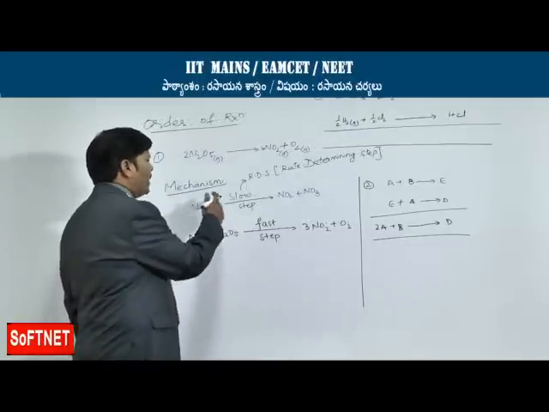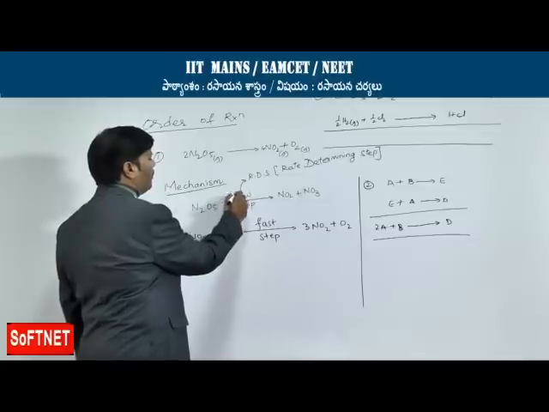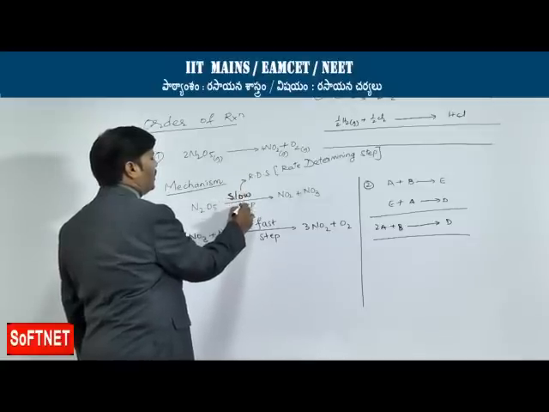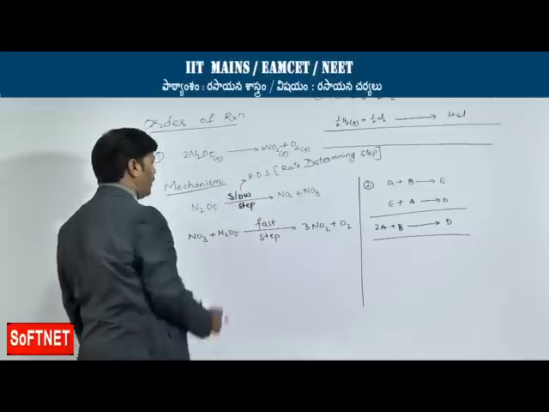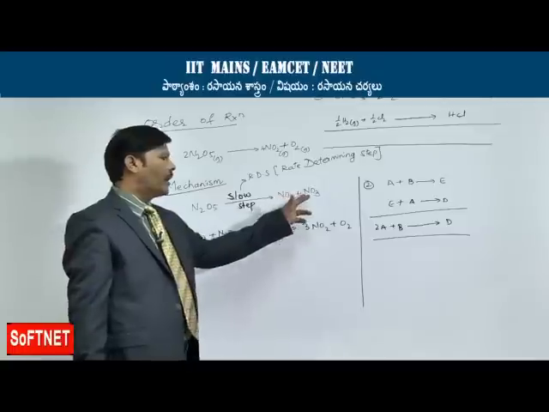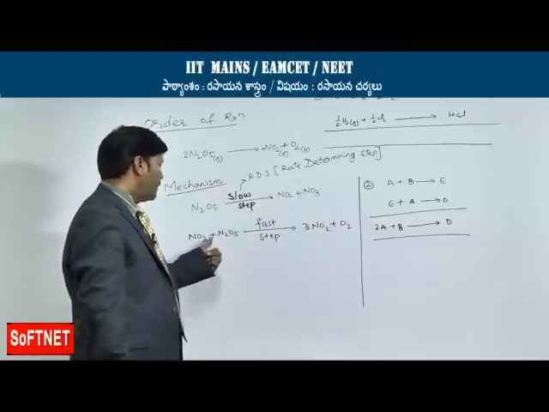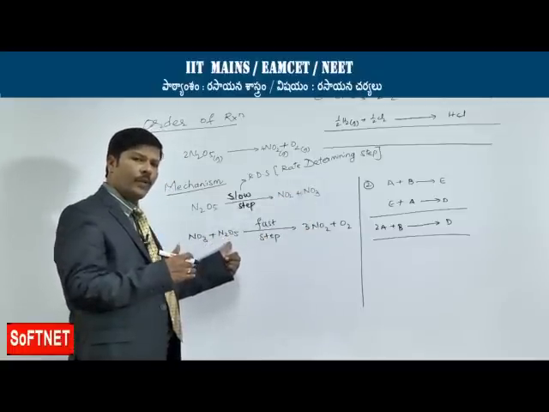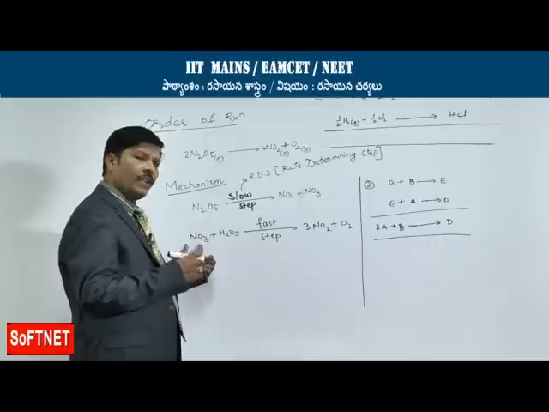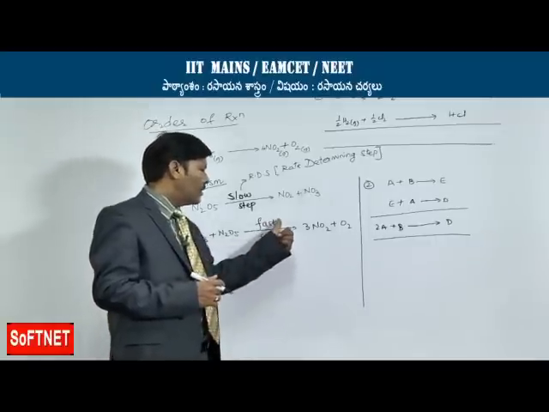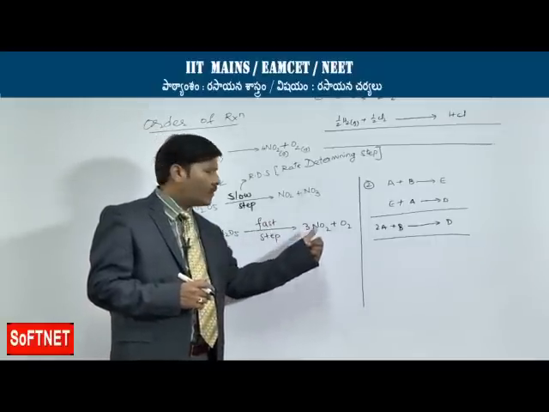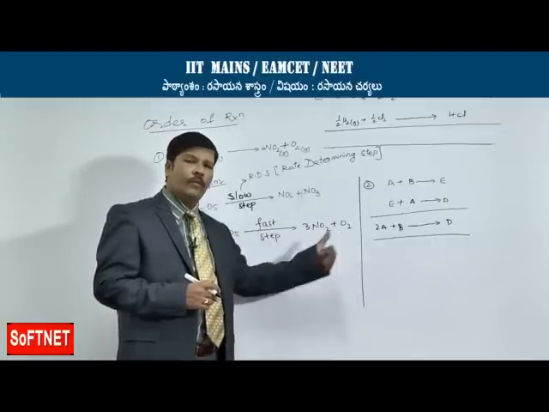If you go to the mechanism, the first step is the slow step, as I already told you. In the second step, if you carefully observe, the nitrogen trioxide which is obtained is again in turn treated with nitrogen pentoxide. This nitrogen pentoxide reacts with nitrogen trioxide in a fast step, giving 3 moles of nitrogen dioxide and 1 mole of oxygen gas.